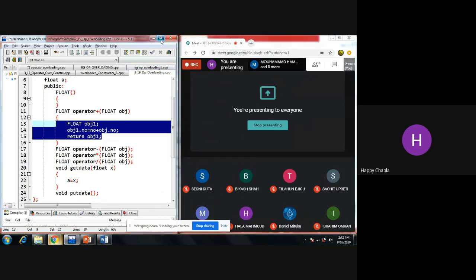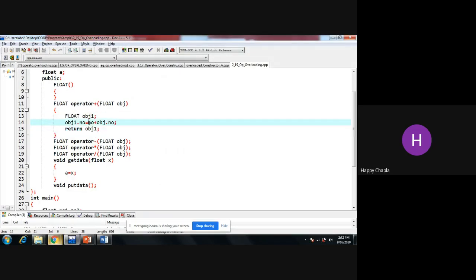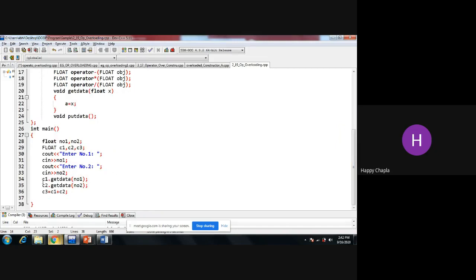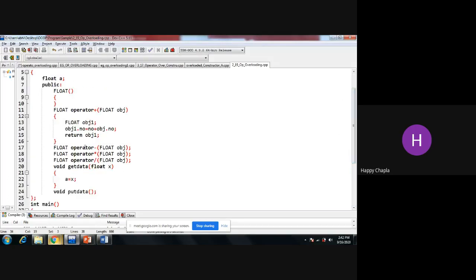So what am I dealing with over here? First, whatever value c1.number holds, that is c1.number. So here c1.number plus c2.number, storing it into object 1.number, that is my t1.number or temporary variable.number, and I'm returning the entire object.